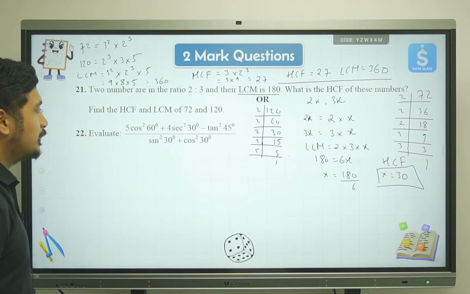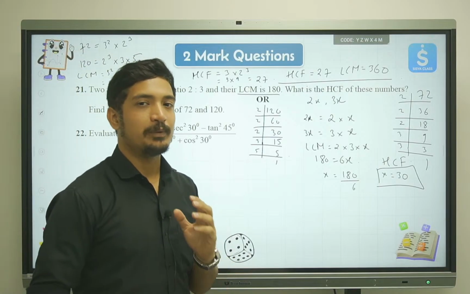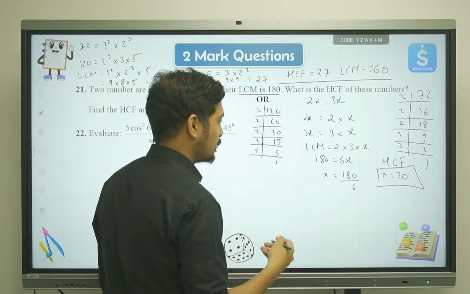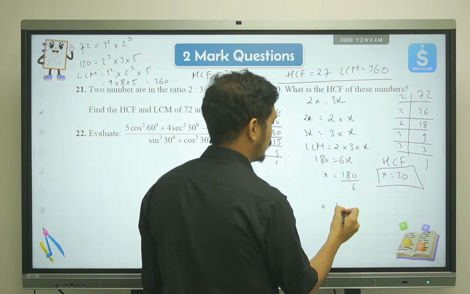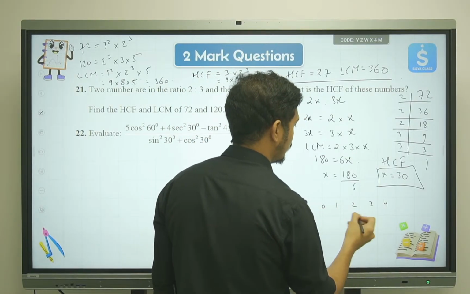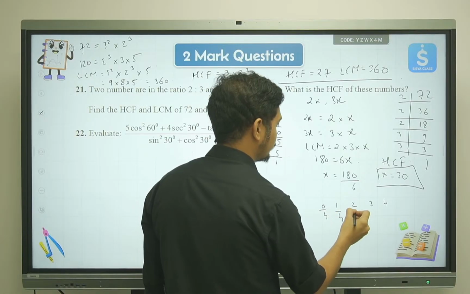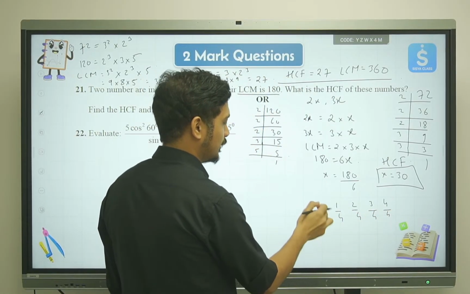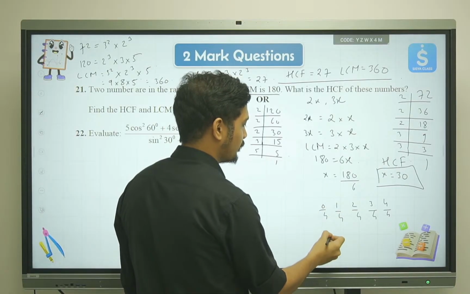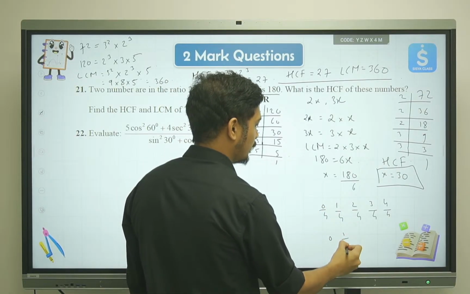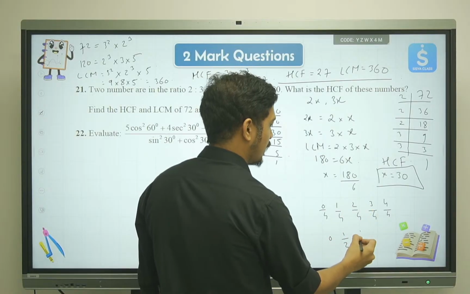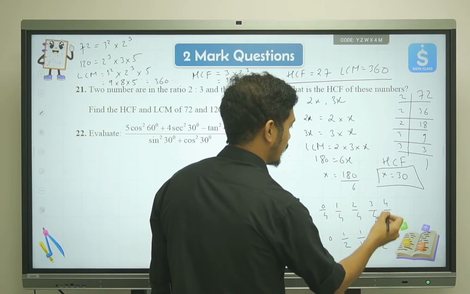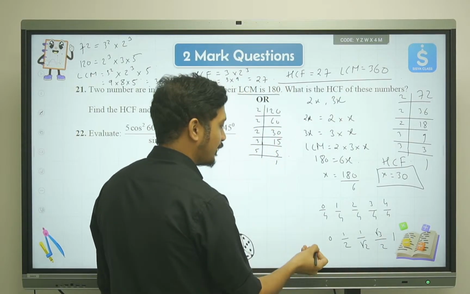Okay, now here we'll need the table of trigonometric values. This was something that I covered in the previous class also, but I'll cover it once again. So we have 1 2 3 4, 1 2 3 4, all divided by 4, right? And then you divide and then take the root. So 0, root will be 0; 1 by 4, root is 1 by 2; then this is half, so half root will be 1 by root 2; this is root 3 by 2, and this will be 1. So this is the value of sine.